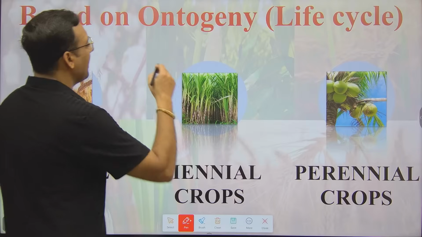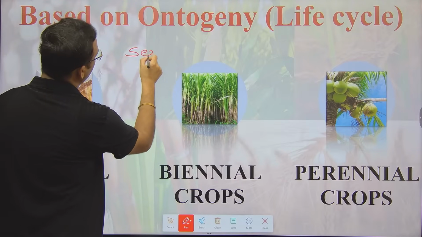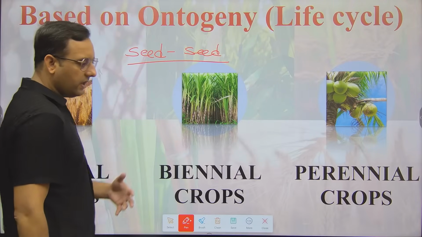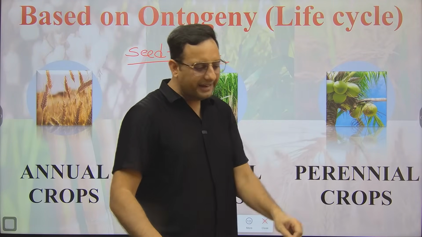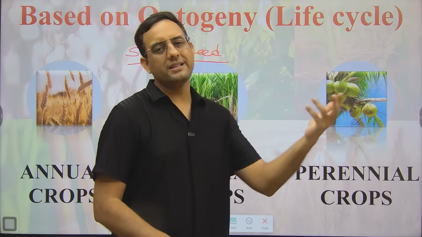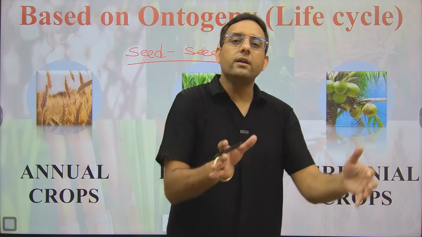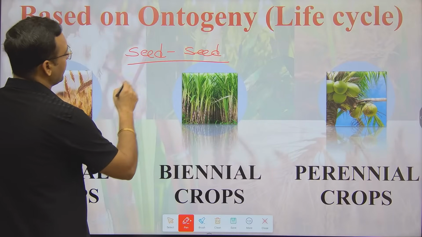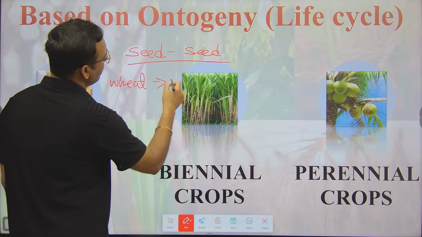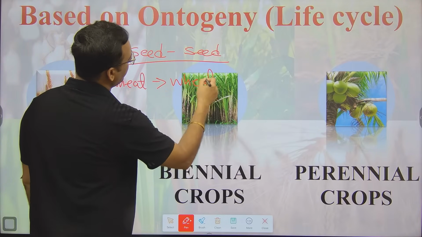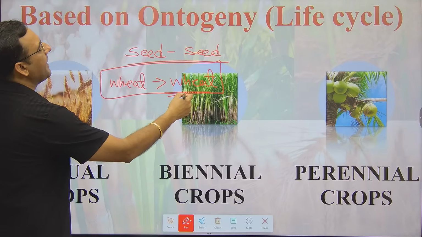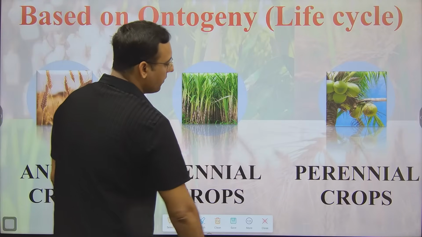But in case of plant, how do we consider the life cycle of the plant? It is simply seed to seed stage, right? If we have a seed and we put that seed in the soil, it will germinate, it will grow, it will produce flowers, and in the end it will produce seed. So seed to seed stage is known as life cycle. Like today, if I am putting the seed of the wheat in the soil, and after 4 to 5 months it will again grow the seed of the wheat. So that means this is the complete life cycle which has been done in 4 to 5 months.